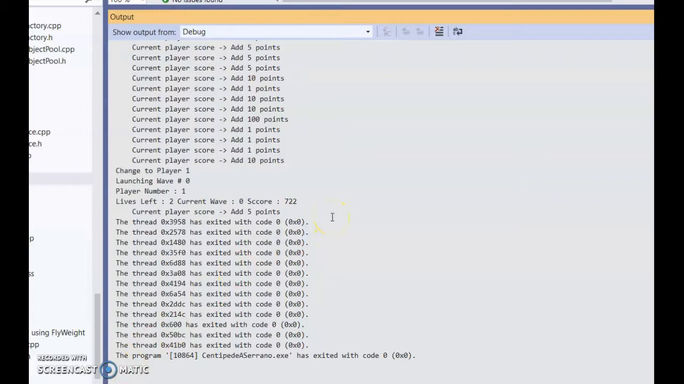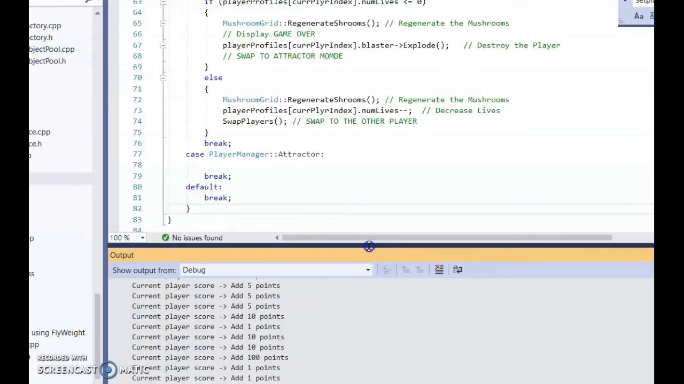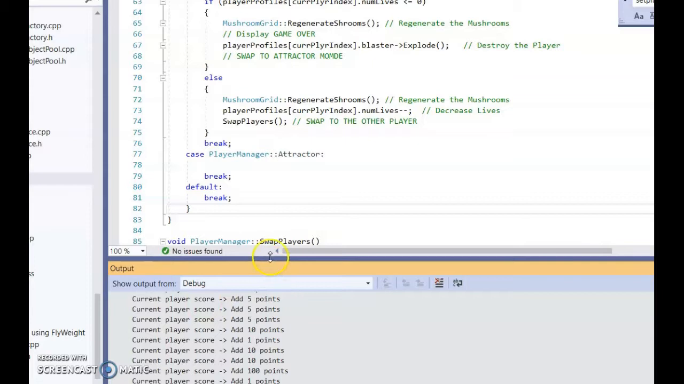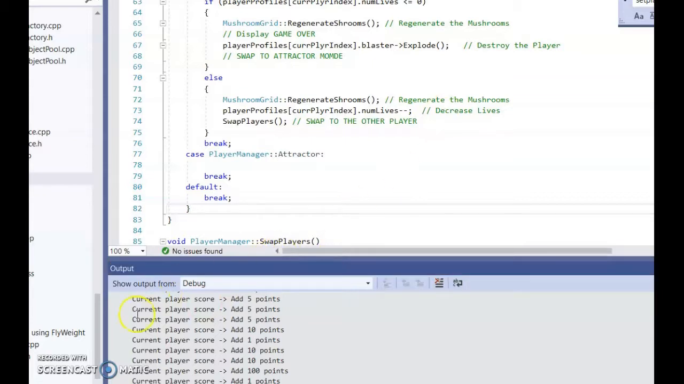Some of the things on my to-do list are the poison state for the centipede, and I also have a couple of bugs on the splitting centipede. Those are on my to-do list, and of course the flyweight system. And I think that's it for this week.